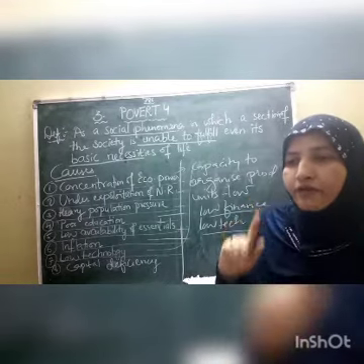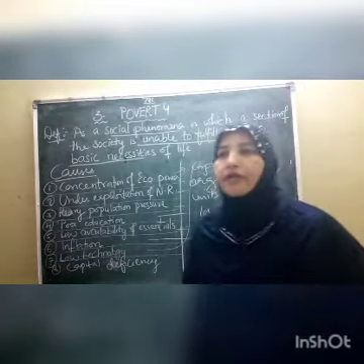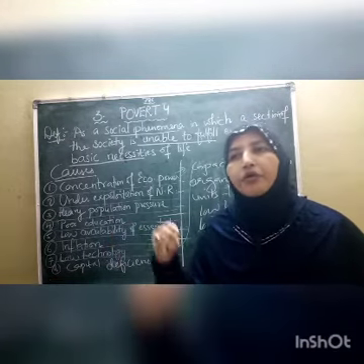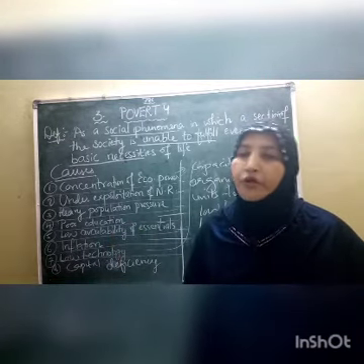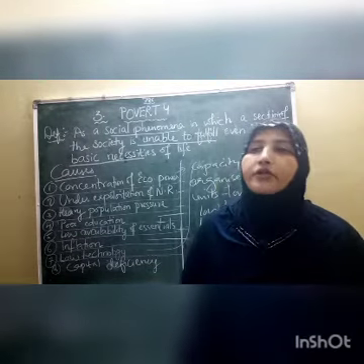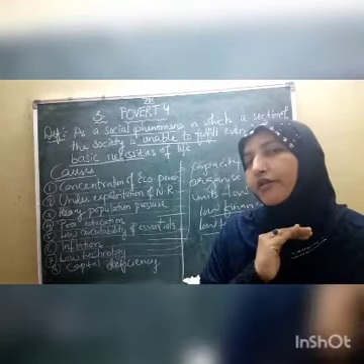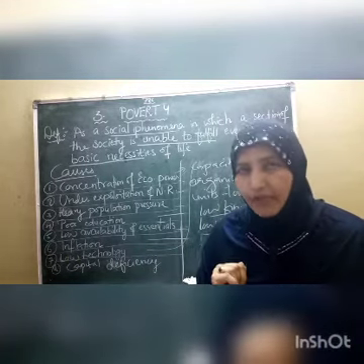For example, when you start agriculture, you start with the sowing of seeds, and then afterwards a different process will start. You use different inputs, children, for example tractors, fertilizers, pesticides. At the time of harvesting, you use harvesters. That is technology.